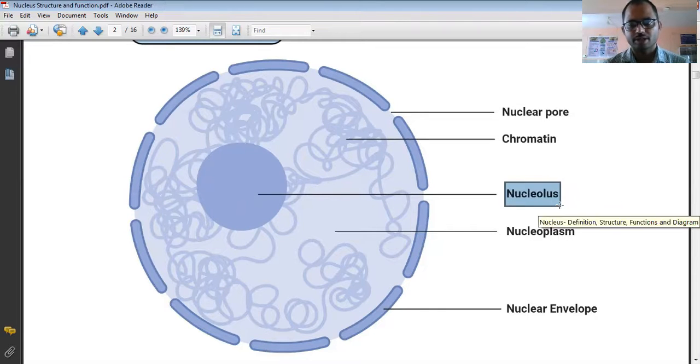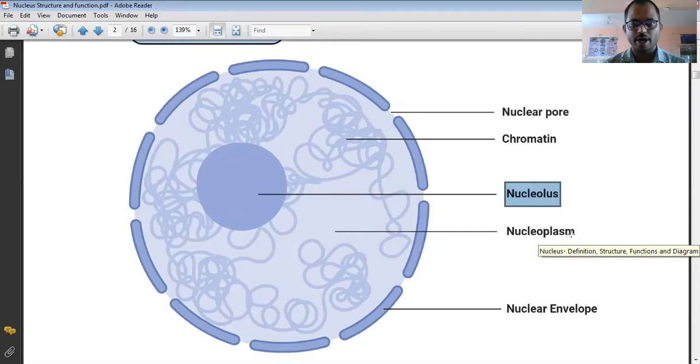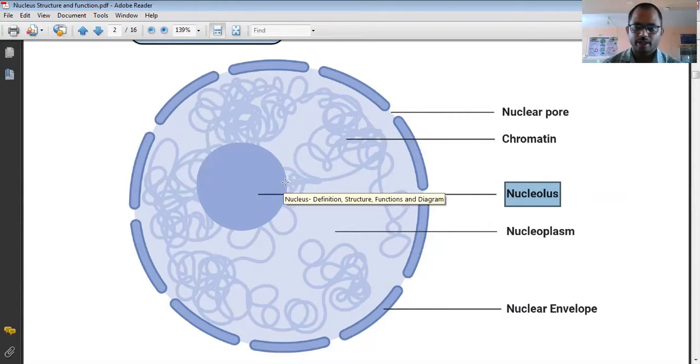So one nucleus, or many nuclei, also known as the nucleolus, and the function of the nucleolus is to synthesize the ribosomes. They are also responsible for the production of the rRNA, that is the ribosomal RNA. That is the function of the nucleolus.